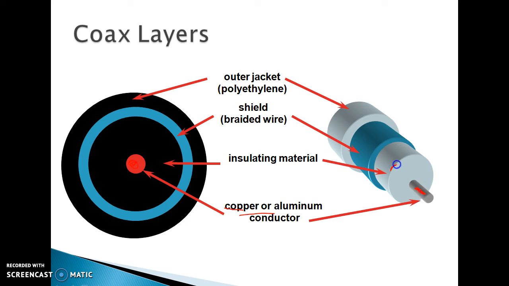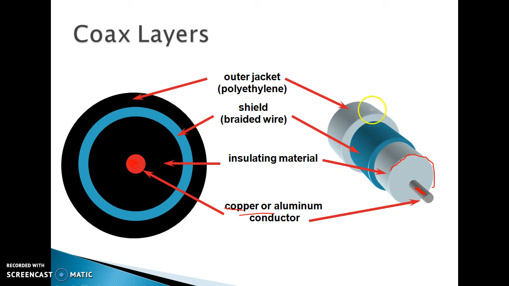The covering around it is known as the insulating material, because copper is a good conductor of electricity, so to protect it we use this insulating material. Over this insulating material there is a braided, wired sheath, shielded by the insulating material.